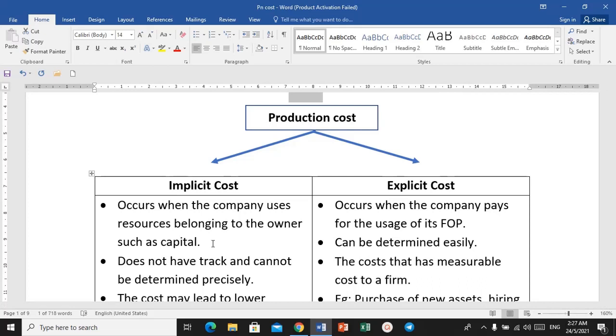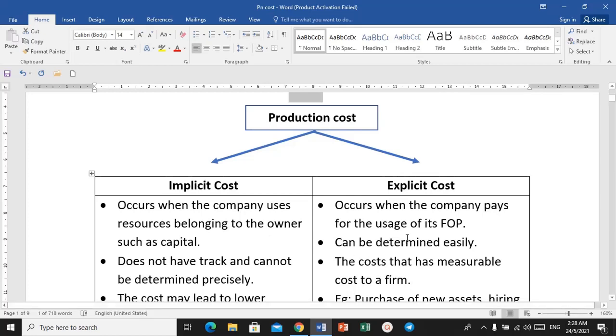So if the company is using that capital, let's say in form of vehicle in the business, so that would be considered as an implicit cost. But some argument also said that an opportunity cost is also an implicit cost. Okay, so when we talk about opportunity cost, so opportunity cost cannot be counted, okay, cannot be measured, but it is considered as an implicit cost.